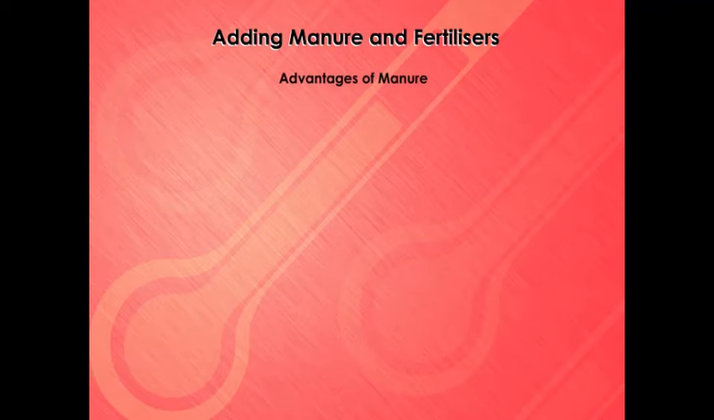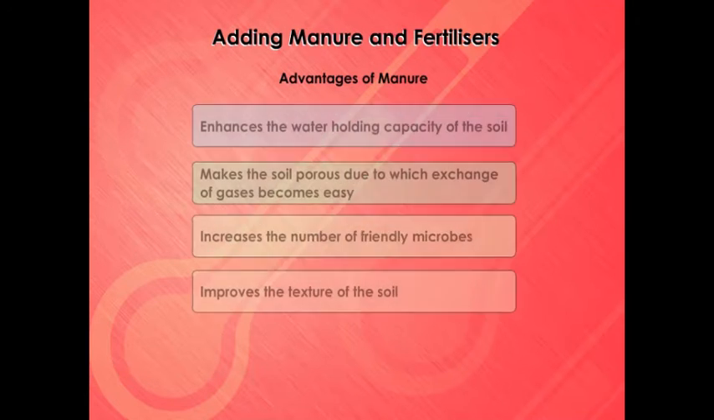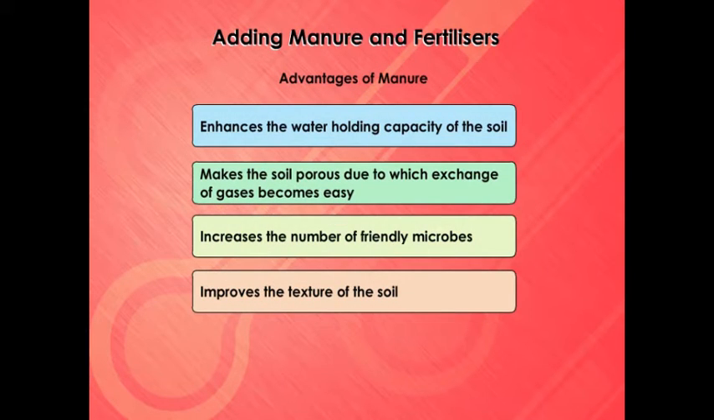Let's look at advantages of manure. The organic manure is considered better than fertilizers. This is because it enhances the water-holding capacity of the soil. It makes the soil porous, due to which exchange of gases becomes easy. It increases the number of friendly microbes. It improves the texture of the soil.